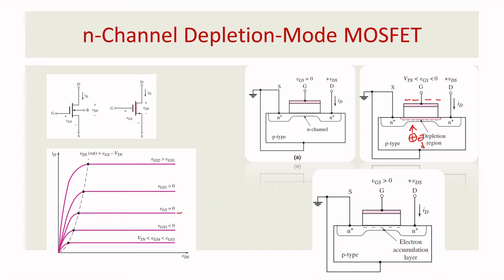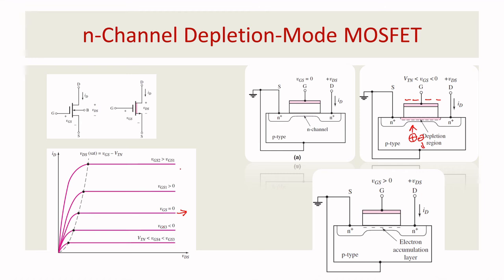You can see here, compared to VGS equal to 0, when VGS is less than 0 the current is reduced, because the free electrons are wasted by the attraction of these carriers, so they will not contribute to the ID current. So when VGS is less than 0, the current will be less. When VGS is equal to 0, you have a normal current. When VGS is greater than 0, you have a higher current.